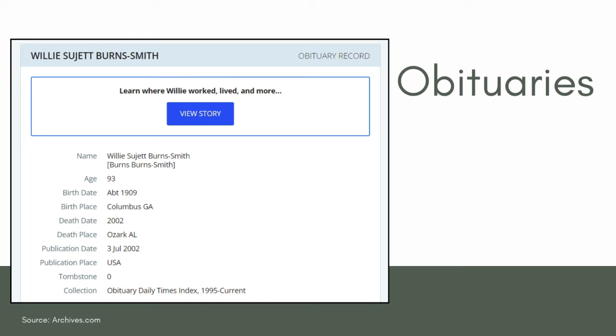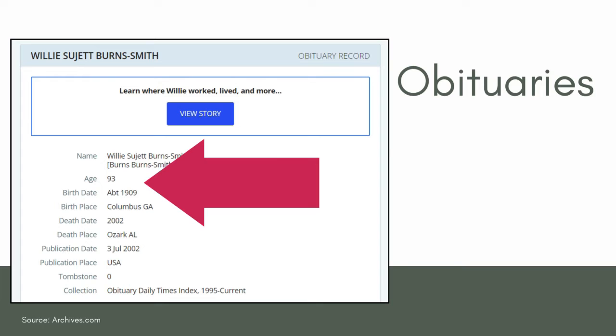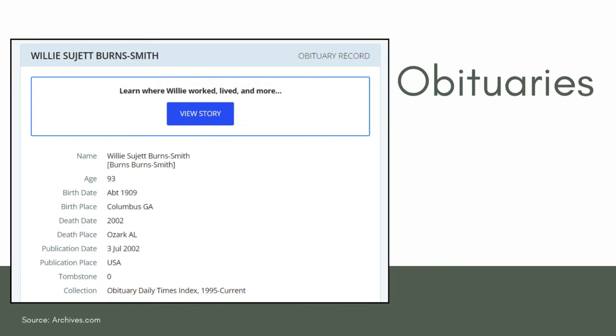Now, obituaries will be another one, because in obituaries, you get the names, and oftentimes they'll give you a birthday. Now, what I will tell you is when you're pulling some of these birth dates, sometimes they will be very exact and sometimes they will just be more approximate. That's okay. Sometimes they just give you an age. That's okay, because if they give you how old somebody is, you can get an approximate birth date. You just have to do a little math. So do the math and you can infer a birth year with that as well. So that is an excellent way to come up with that birth year, and then you can start your search for that particular birth record back in that particular time period.